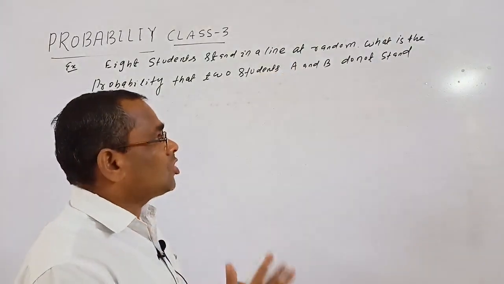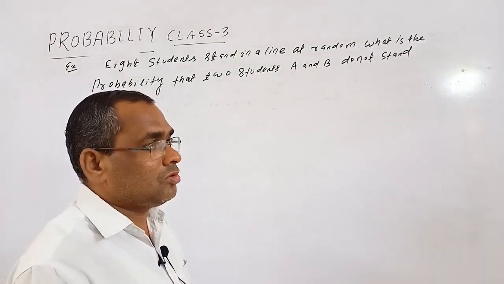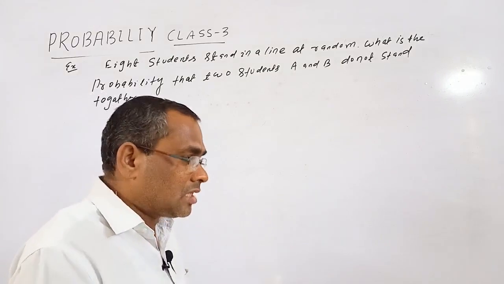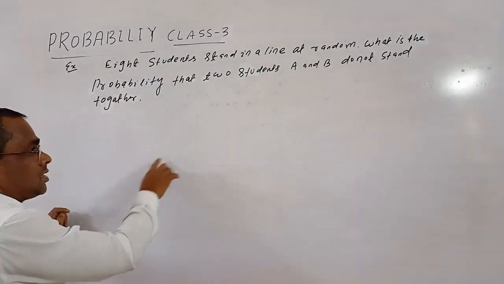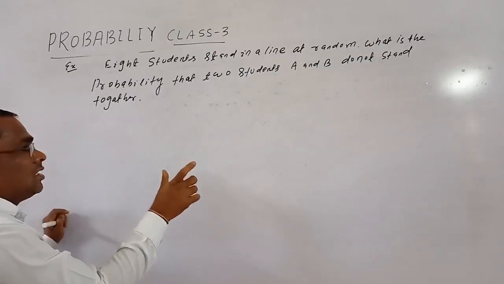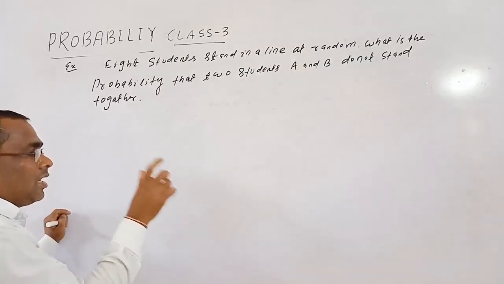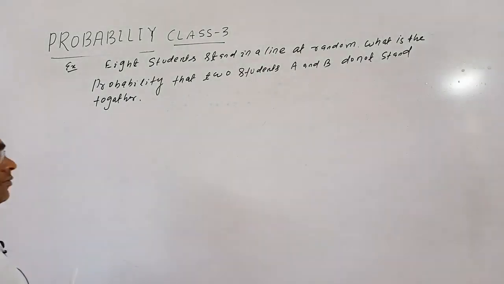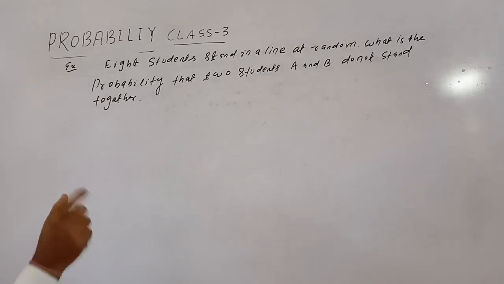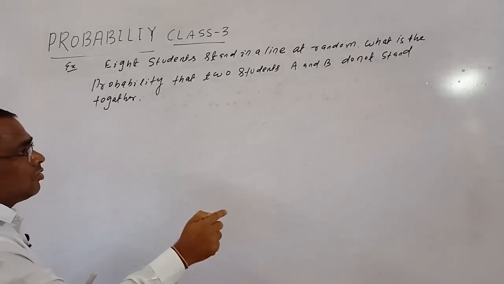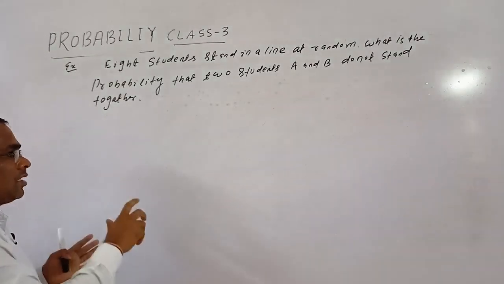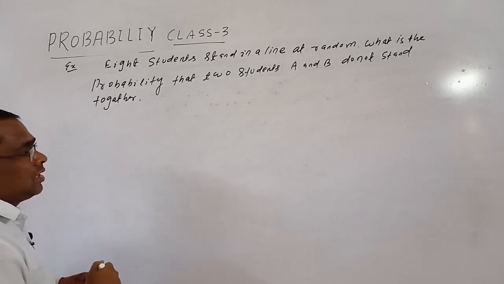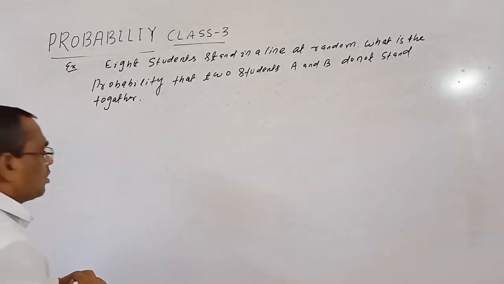Okay. So do not stand together, you can also find using complementary cases, that is 1 minus the probability that 8 students stand in a line at random where A and B stand together. So taking the stand-together case away from 1, we will get the probability where 2 students A and B do not stand together. Okay.